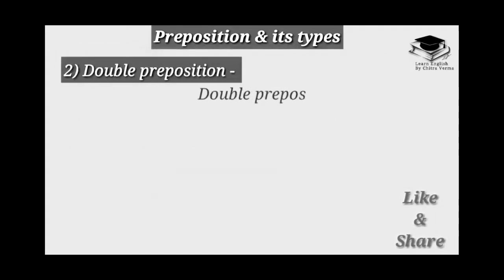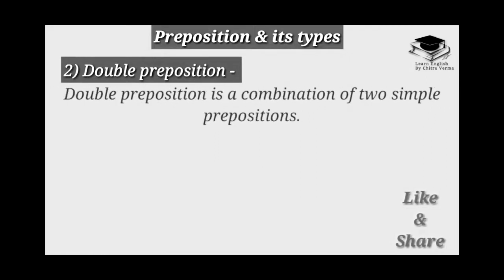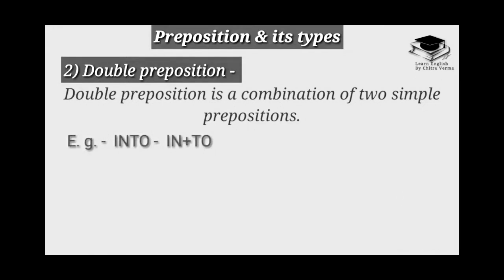Second one, double preposition. Double preposition is a combination of two simple prepositions. For example, into: in plus to is called into. When we mix the two simple prepositions, in plus to, we get into. He jumped into the well. Here into is a double preposition. The well is a noun.